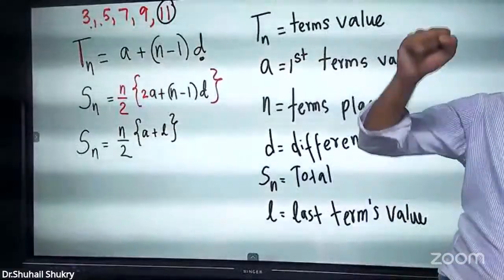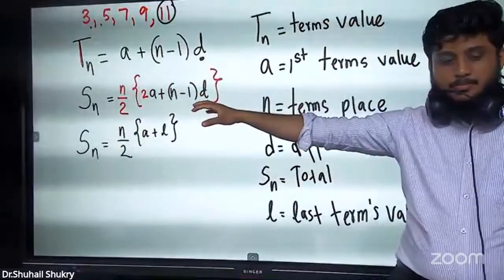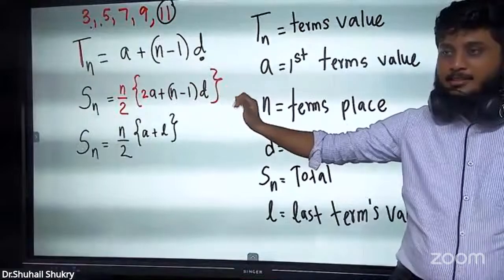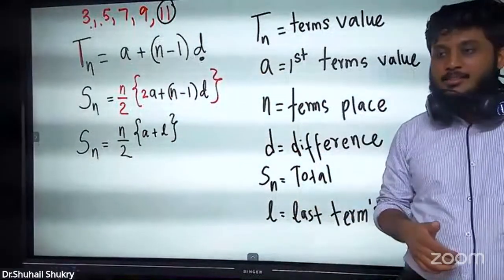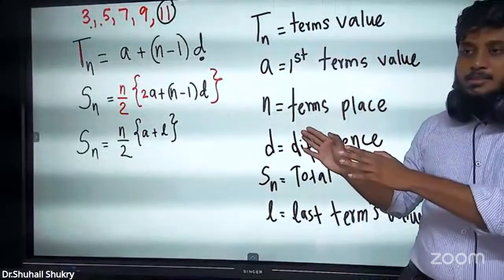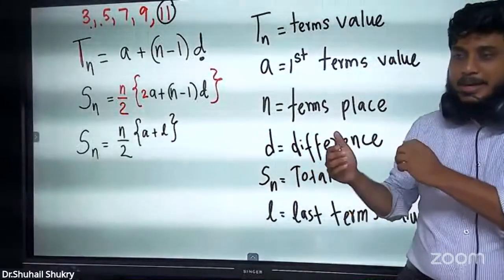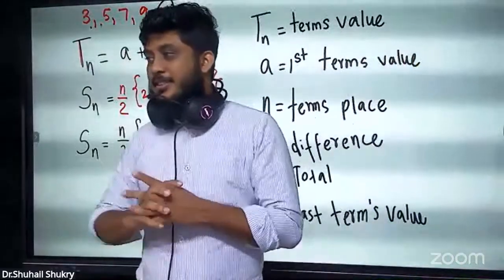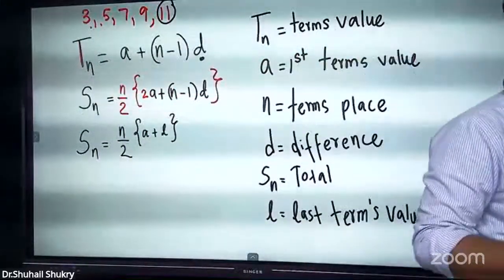Okay, guys, get ready for the challenge. There are 3 formulas. You have to come here and write only these 3 formulas on the board, then write the meaning here. That is your task. First write this neatly in your book, then practice 3 to 4 times on rough paper and raise your hand when you are ready to come. I'll give you a very short time. Come on, guys, you all can do this.